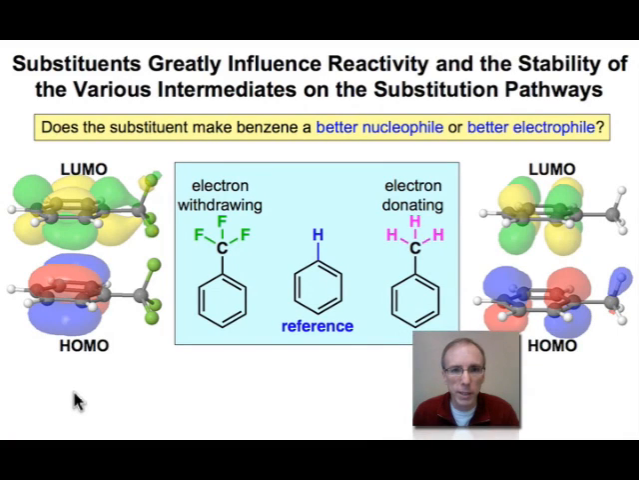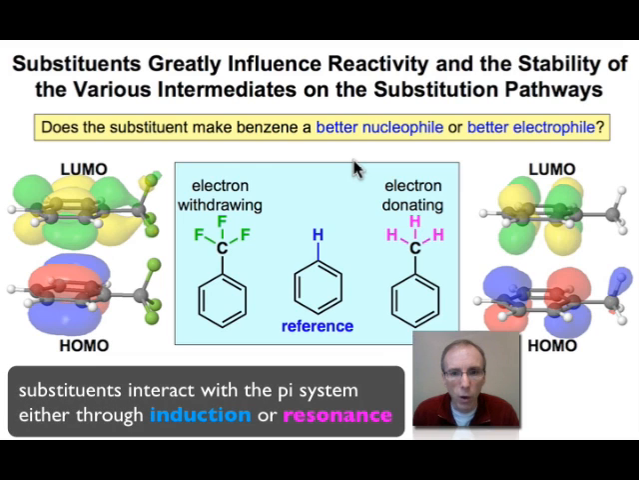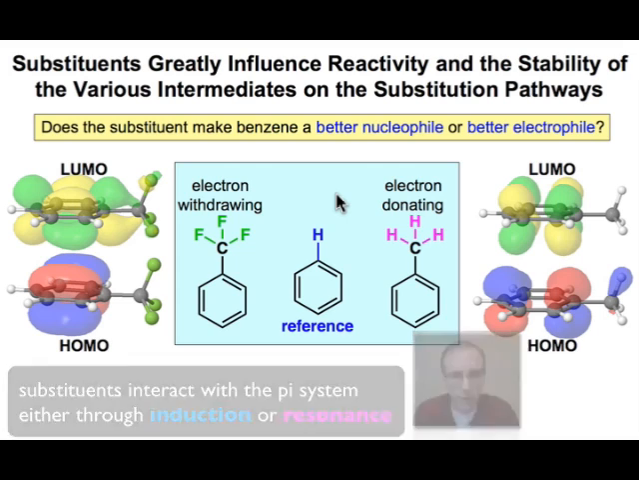The substituents on a benzene ring can influence the electronics of the pi system to make it a better nucleophile or a better electrophile, and stabilize the various intermediates that we encountered in the reaction pathways shown in the previous webcast. There are two ways that these substituents can interact with the pi system. One is by what's known as inductive effects, and that's what we'll look at on this slide, and the other is through the kinds of resonance interactions that involve the pi system entirely.